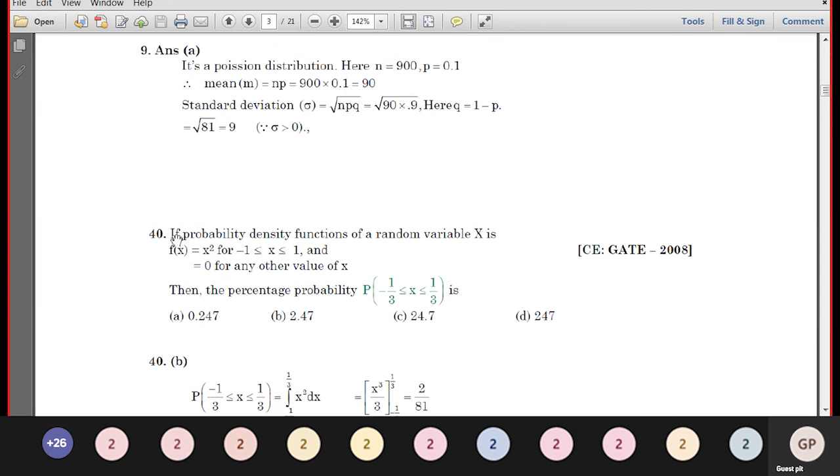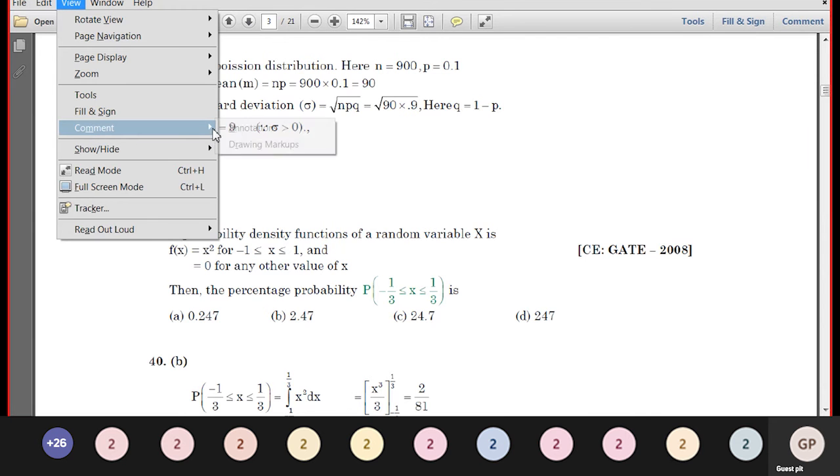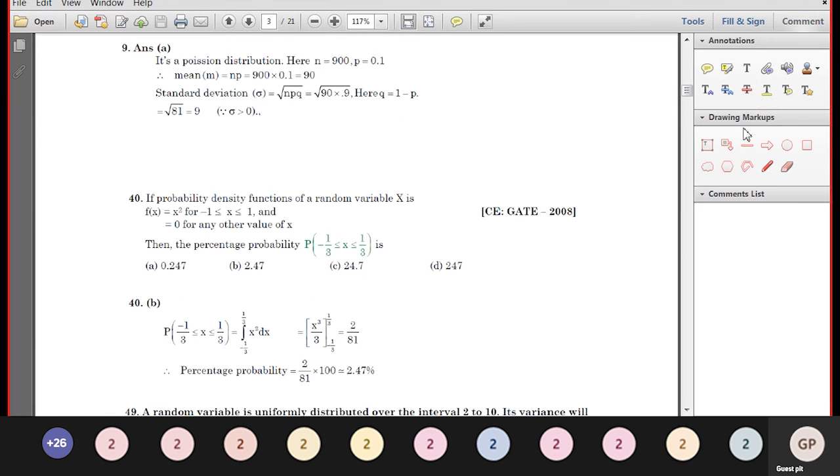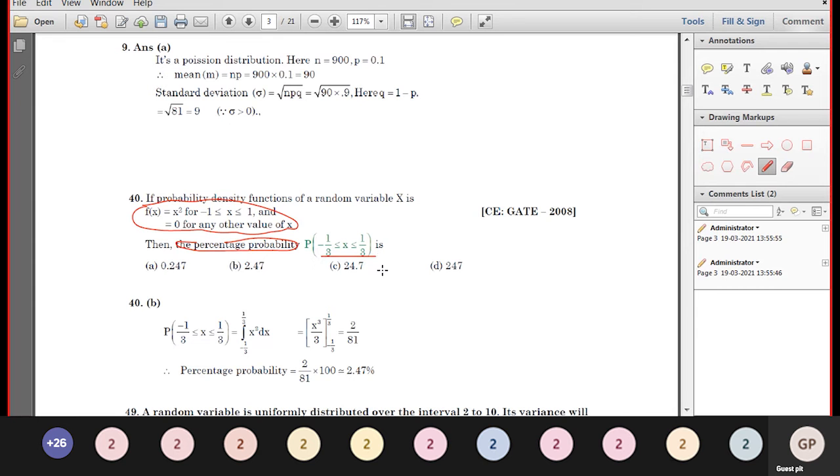The first question: the probability density function of the random variable is given by f of x equal to x square, varying from minus 1 to plus 1, otherwise 0. Find the probability from minus 1 by 3 to plus 1 by 3.